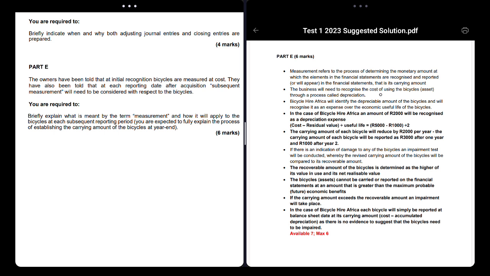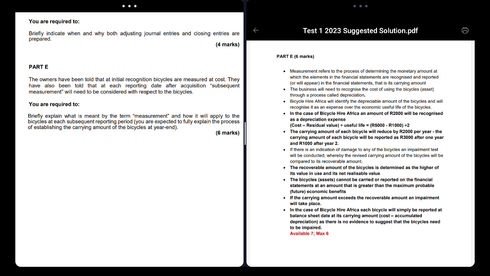Now, the business will recognize the cost of using the assets through a process called depreciation. So obviously, when you're looking at the subsequent measurement, you're taking into account depreciation. But somehow you have to also include what depreciation is. You see how the conceptual framework is getting at your brain. So that is why the cost of using the vehicle, the asset, which is the bicycle, is called depreciation. The business will identify the depreciation amount and recognize the expense over the economic useful life of the vehicles, bicycles. So that's common sense, right?